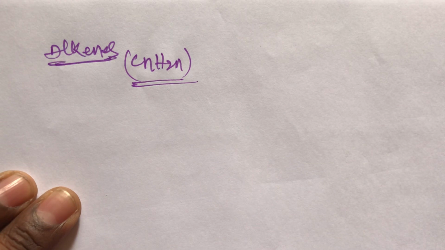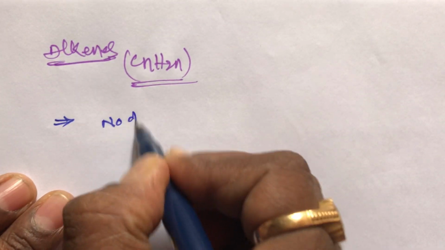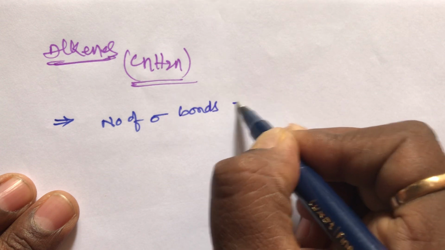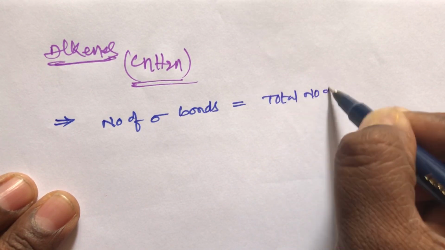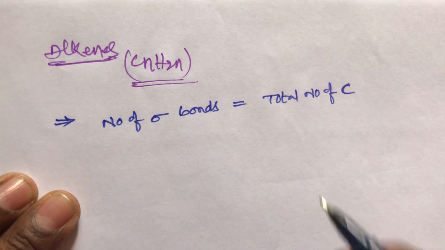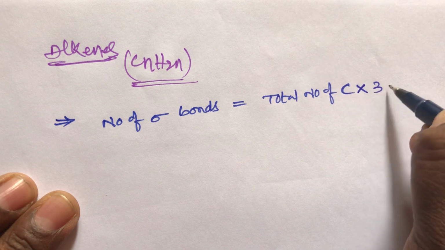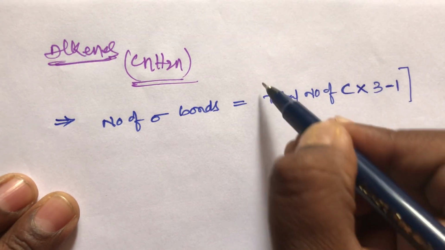So how to calculate sigma bonds in alkenes? In alkenes, number of sigma bonds is total number of carbons into 3 minus 1. This is the simple trick, student. This is the second method.